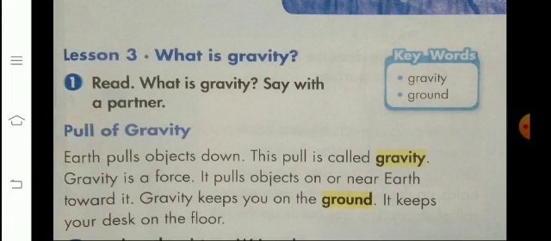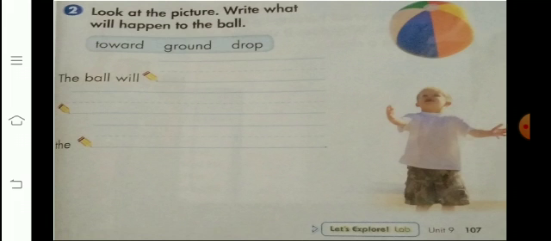Students, we have already discussed that earth pulls objects down. It is actually the force of gravity that pulls everything towards the center of the earth. Only due to this force of gravity, everything keeps on the floor. Okay, students, move on.